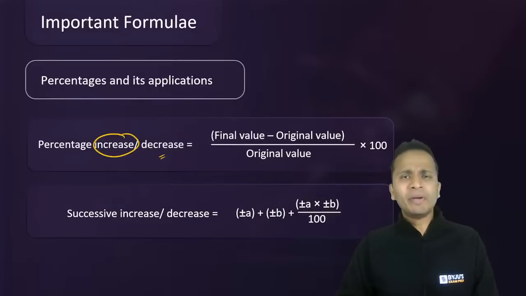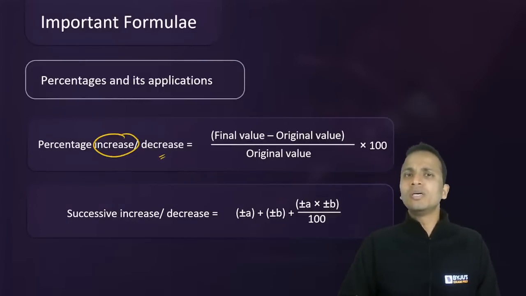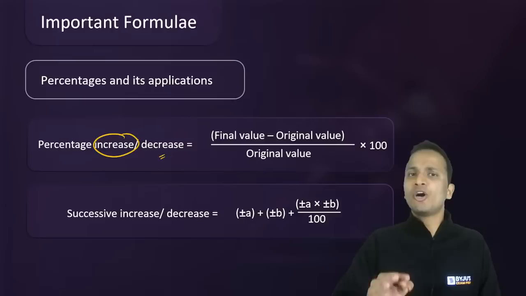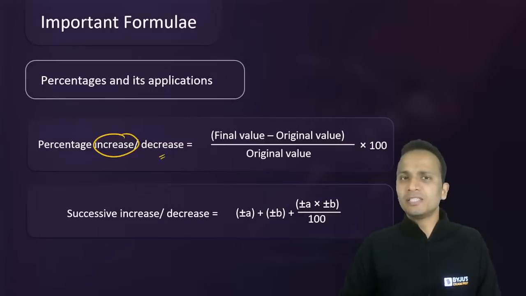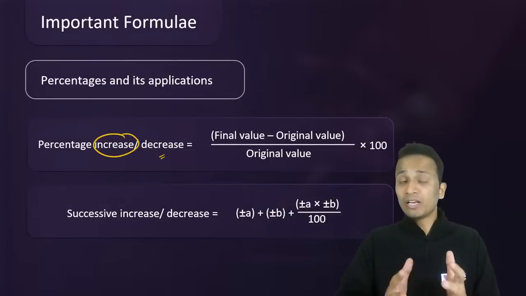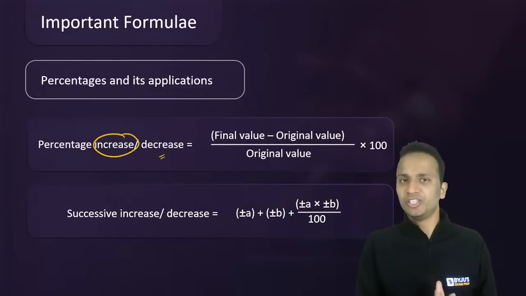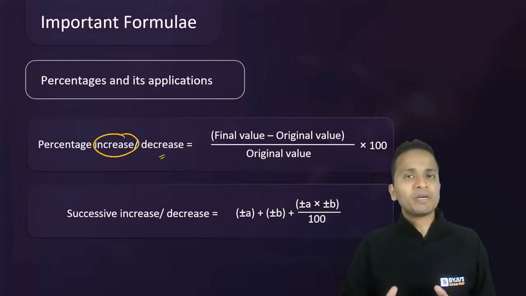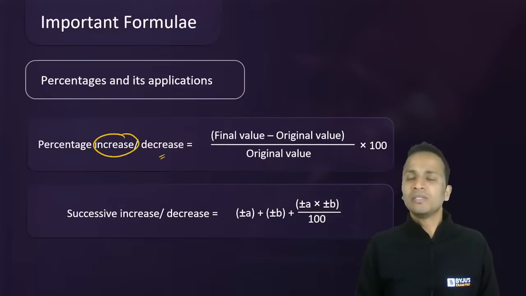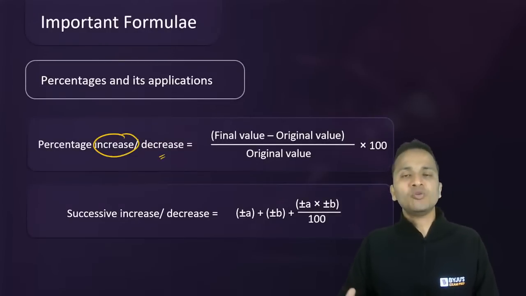So what I recommend to my students is no need to learn separate formulas for profit and loss, and you can rely only on this particular concept. I'll not even call it a formula, I'll call it a concept of percentage change, right? So if you have a proper clarity of percentage change, then you can solve any question related to the application of percentages, right?